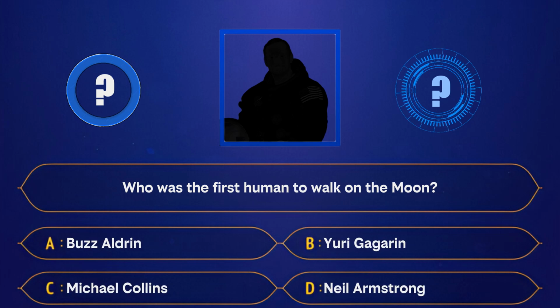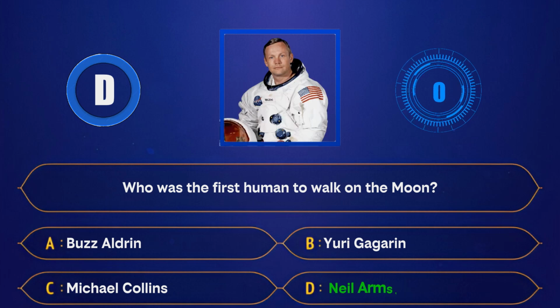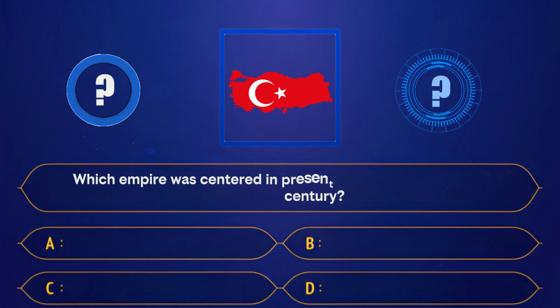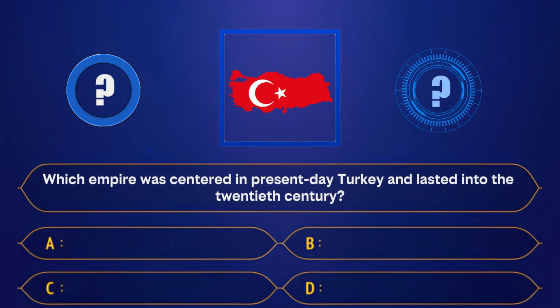A. Buzz Aldrin. B. Yuri Gagarin. C. Michael Collins. D. Neil Armstrong. Correct answer, Neil Armstrong. Which empire was centered in present-day Turkey and lasted into the 20th century?